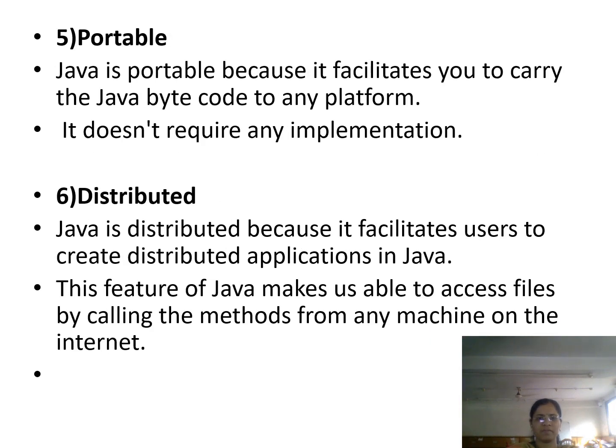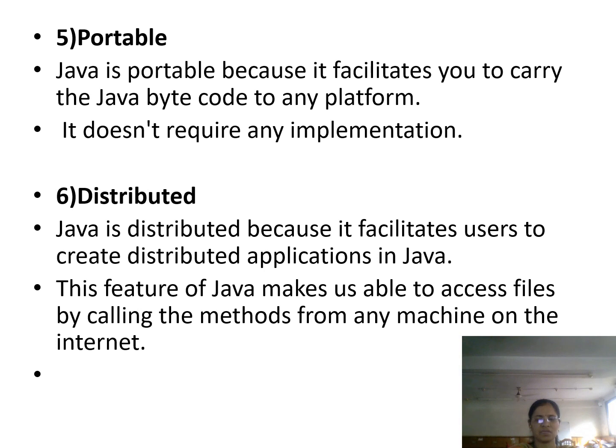The next feature of Java is that it is portable. It is portable because it facilitates you to carry the Java bytecode to any platform. Therefore, we can say that it is a portable programming language. It doesn't require any implementation. You can directly carry your code with you and run it on any platform.